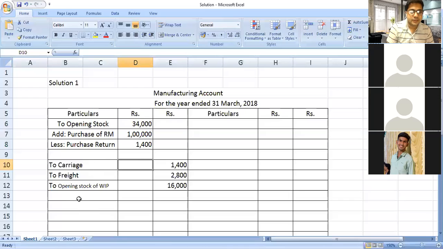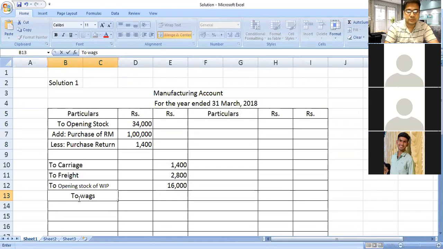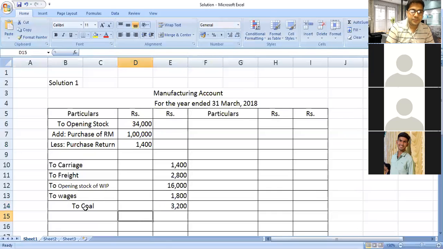So we will write here to wages, and value of wages 12,800. After recording wages, next item coal 3,200. So we will record it here to coal. The value of coal is 3,200. It is very simple to write, just like a trading account.